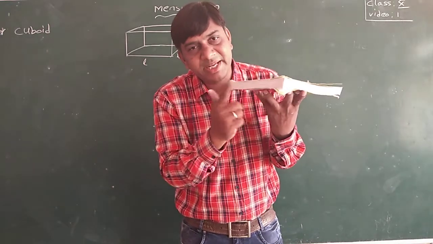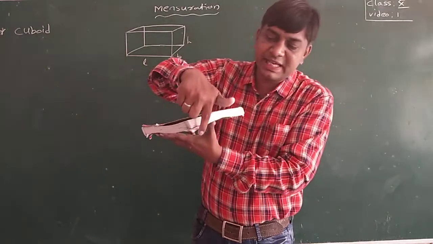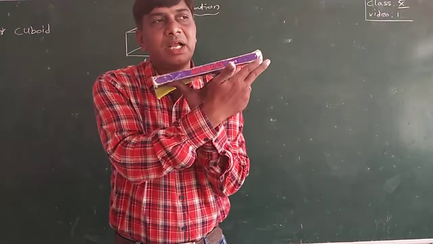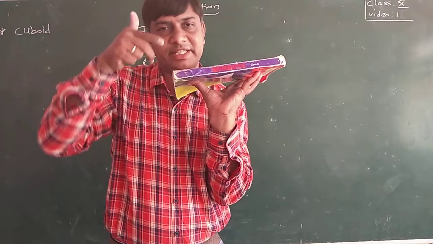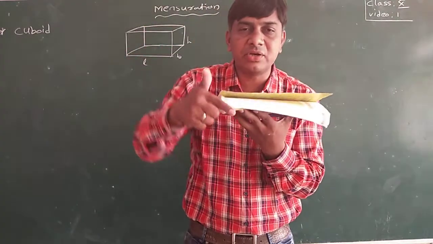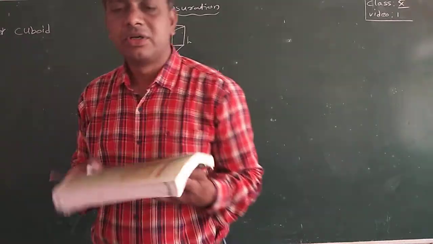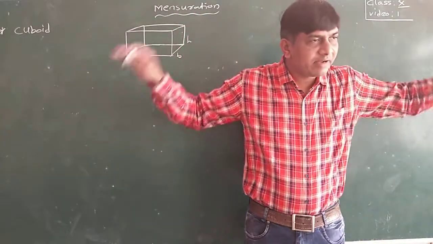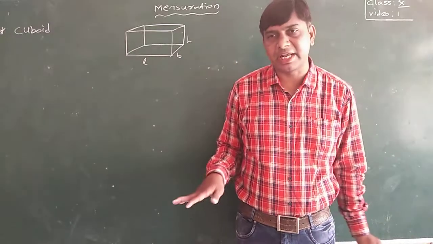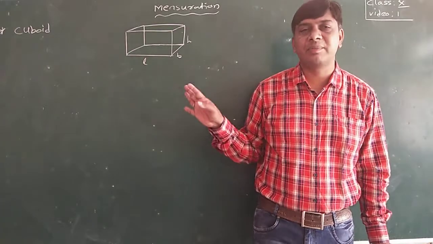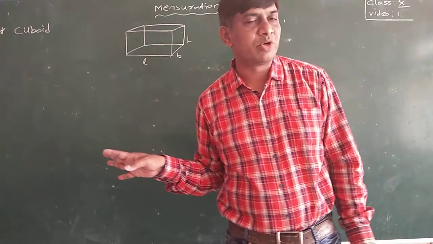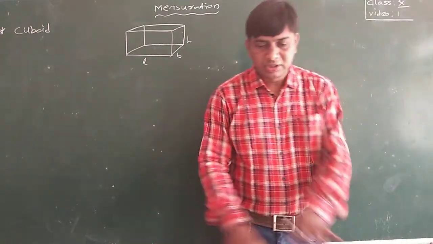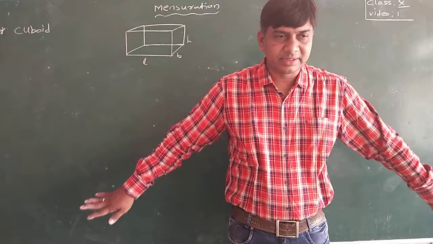That means b into h. So in the same way, b into h. This face you take, length l into h. So here also l into h. So in any classroom, you take your own classroom, wherever you sit, that room only. Most of the rooms are cuboid shaped only.